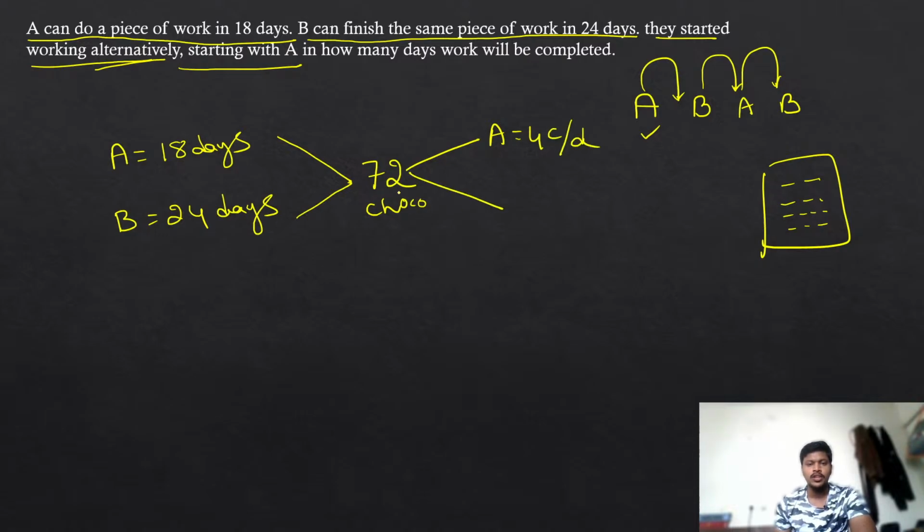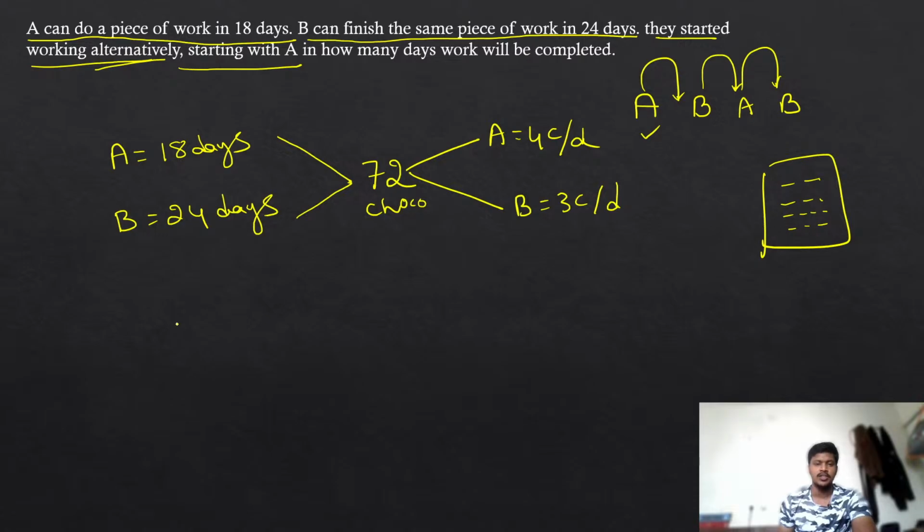Similarly, if you are giving these 72 chocolates to B, in the problem he said that he can complete the work in 24 days. If B can eat 72 chocolates in 24 days, it means he can eat 3 chocolates in one day. Now, up to this part, irrespective of the model of the problem, you are going to do the same. From this step onwards, however they are working, assume that you are eating like that and try to find out when you can finish the entire packet, that is 72 chocolates.